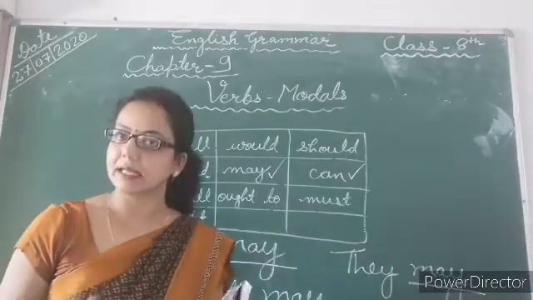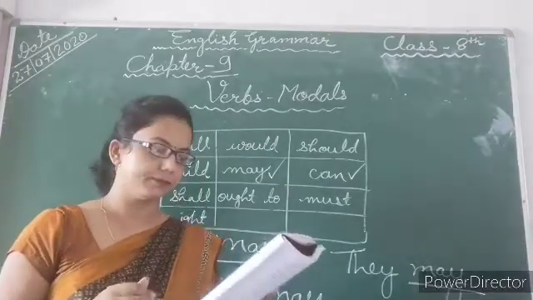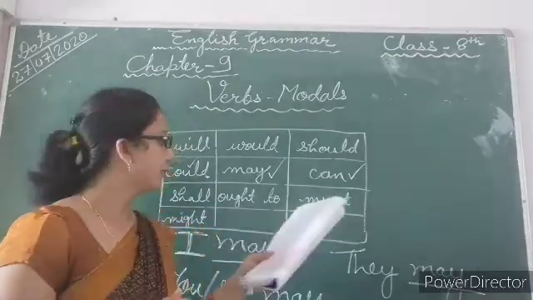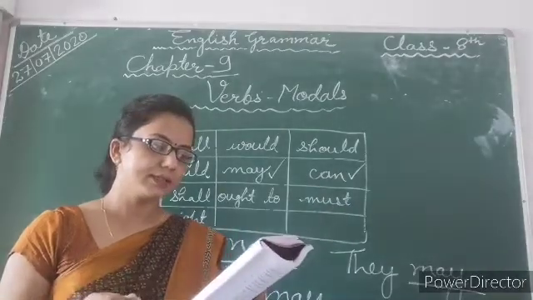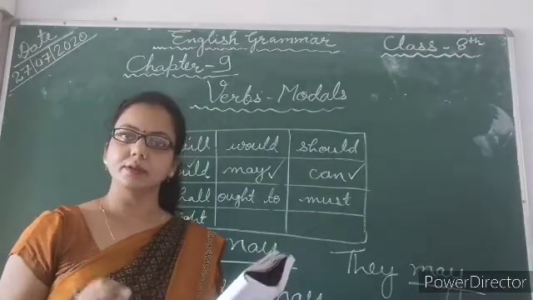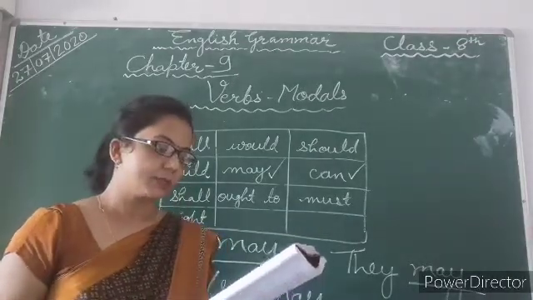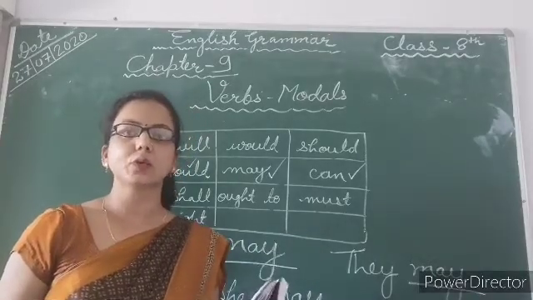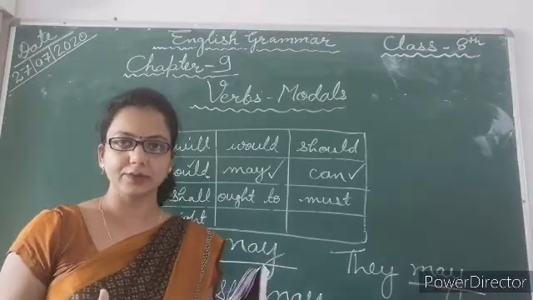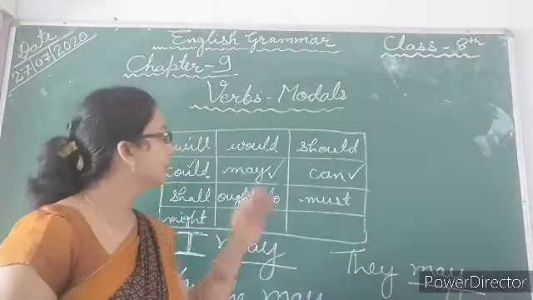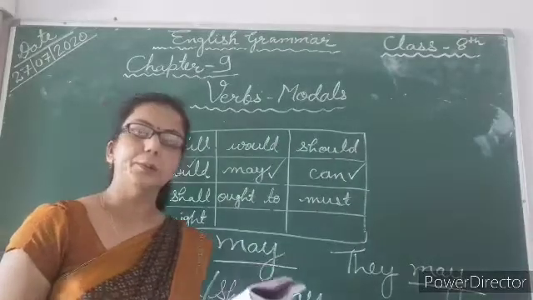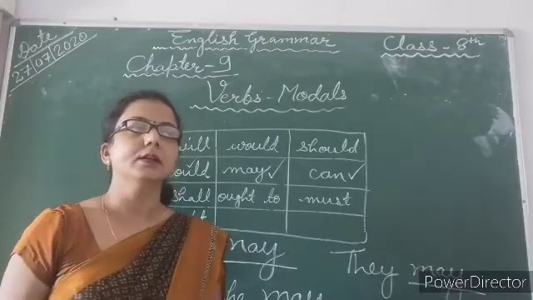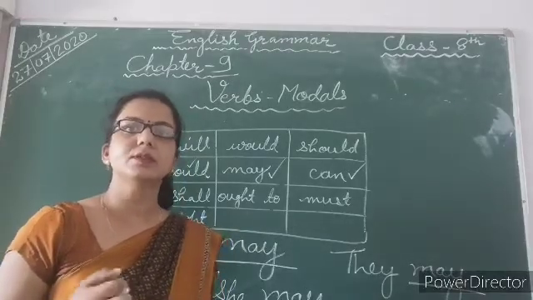Here the main verb is arrive, and the modal verb is should. So should is followed by the verb arrive. Next one, they might catch a cold. Catch is your main verb, and your auxiliary or modal verb is might. Next one, people could try this. Here the main verb is try.